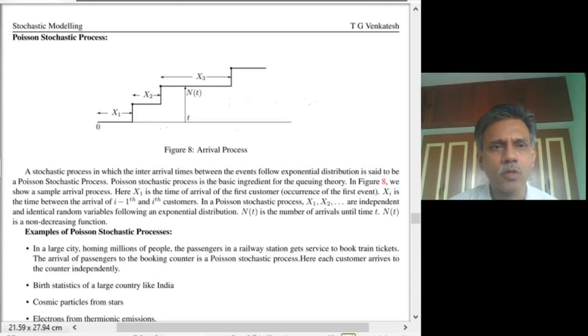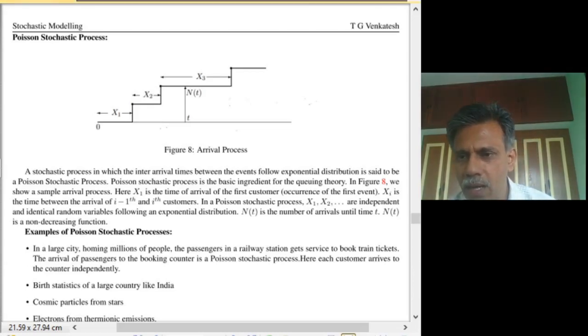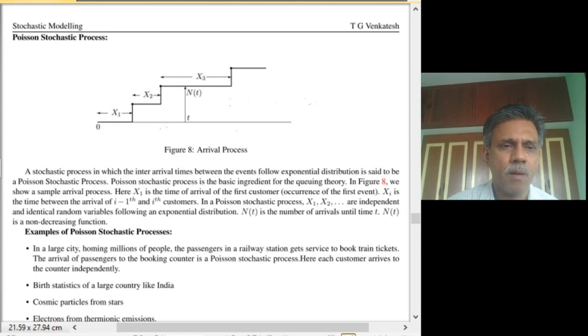Welcome to this course on stochastic modeling. In this lecture, we will discuss the Poisson stochastic process. The Poisson stochastic process finds wide application in modeling different scientific, engineering, and humanities problems.